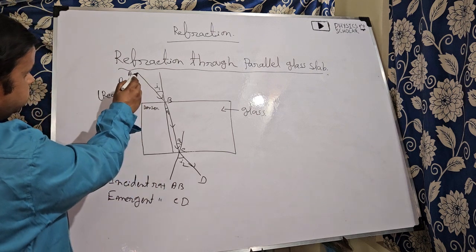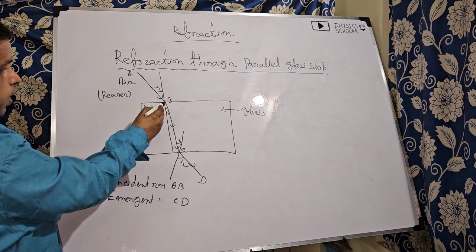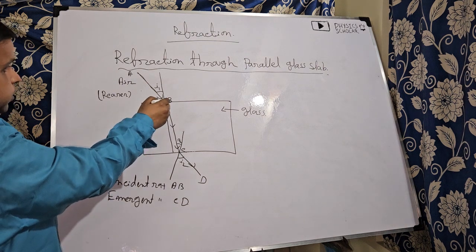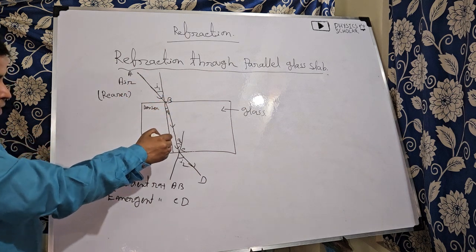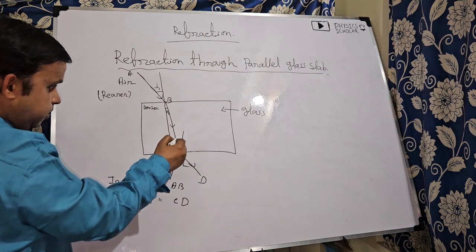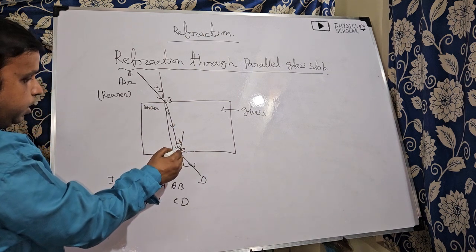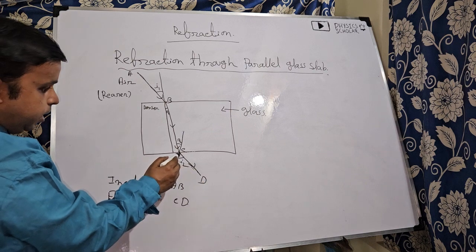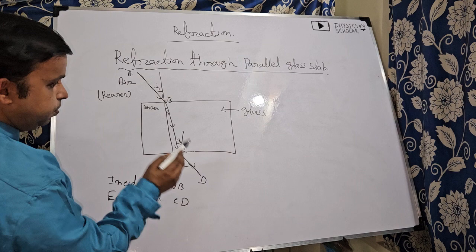Here the AB ray from the air medium is incident on the parallel glass slab at point B, and as it is entering from rarer to denser, the refracted ray will move towards the perpendicular, and this is the path of light inside the slab. And for this point C, this will be the incident ray and this will be the refracted ray, and it is ultimately coming out from the slab, so we can say it is the emergent ray.